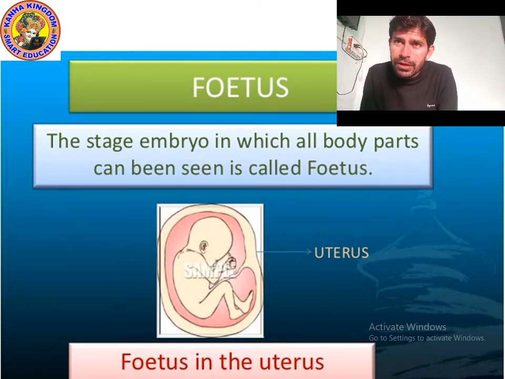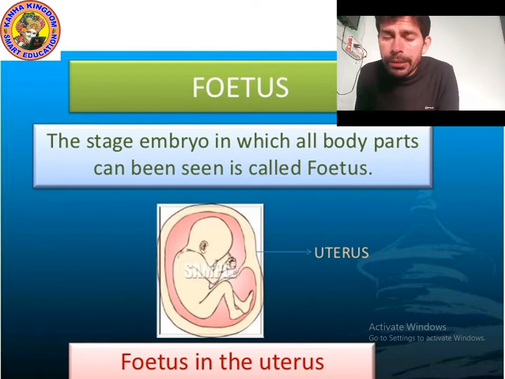The doctor will find that the body parts have started developing. So the fetus is that condition in which body parts can be seen.